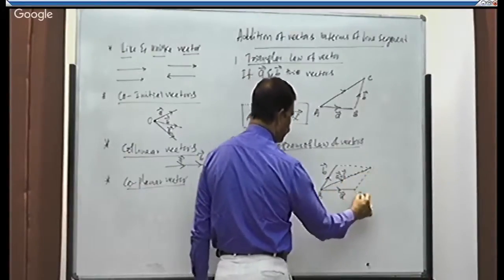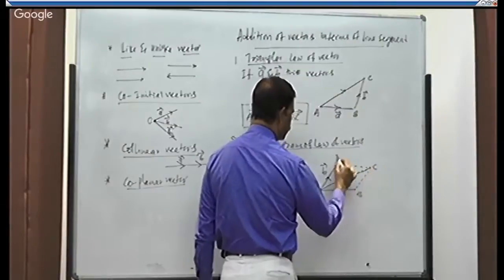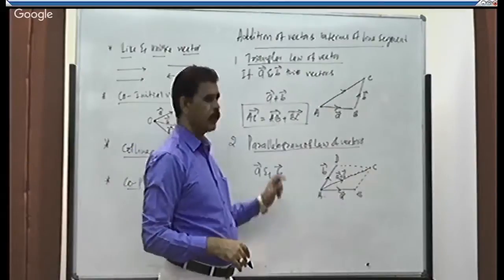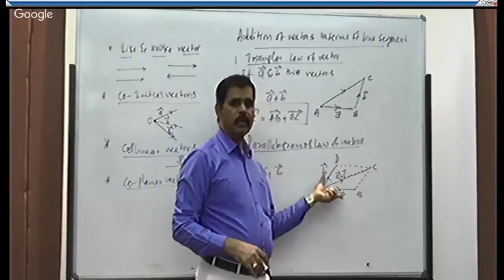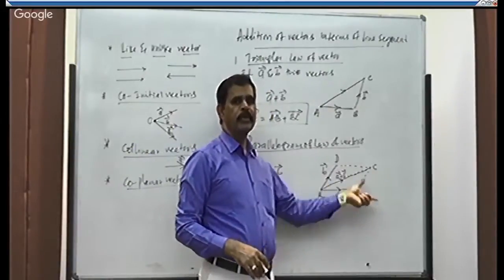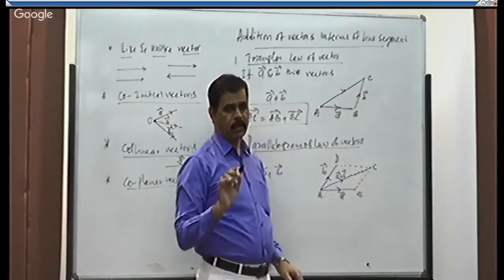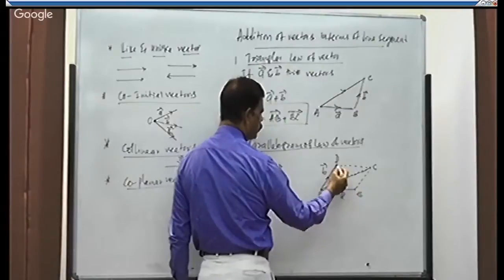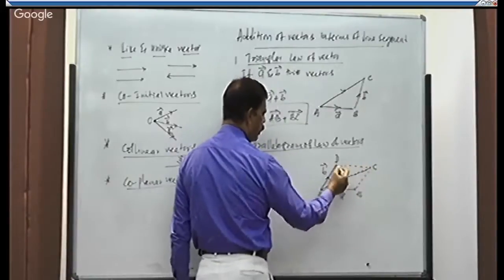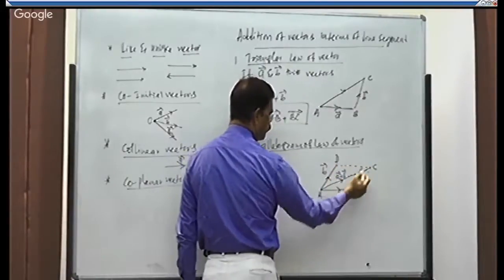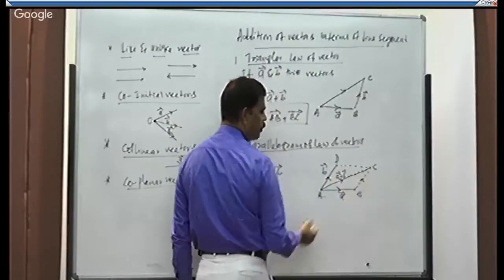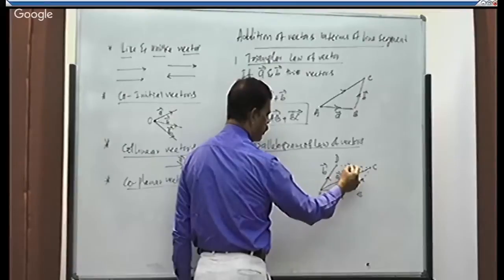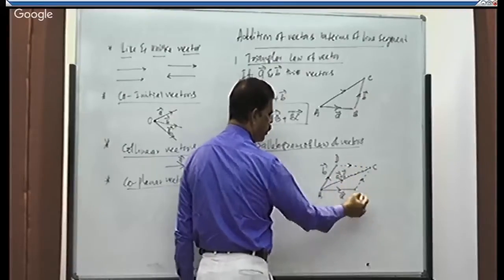A, B, C, D. So as we know that, what is a parallelogram? It is a quadrilateral in which opposite sides are equal and diagonals are not equal. See the figure. AB is equal to DC and AD is equal to BC. So this is vector BC parallel to B, and this is vector DC parallel to AB.